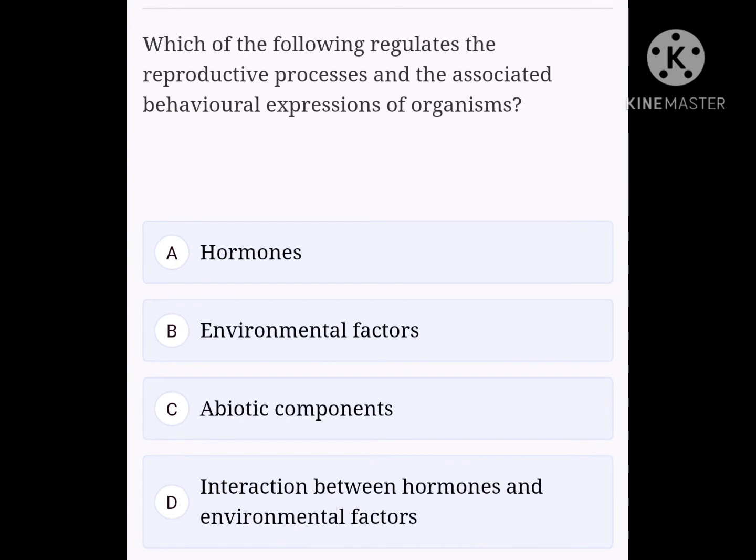Okay, let's see our next question. Which of the following regulates the reproductive process and the associated behavioral expressions of organisms? Option A, hormones. Option B, environmental factors. Option C, abiotic components. Option D, interaction between hormones and environmental factors. Option D is the right answer.